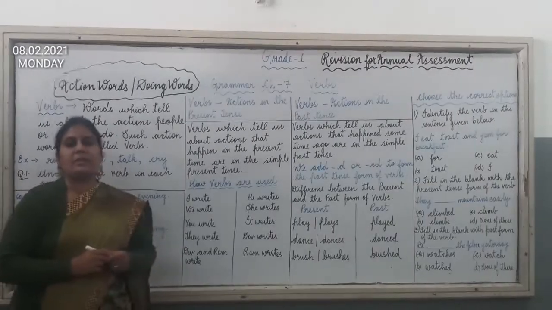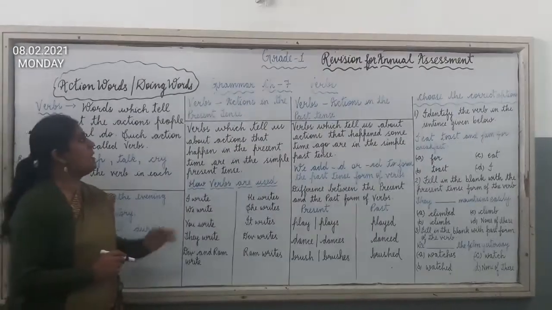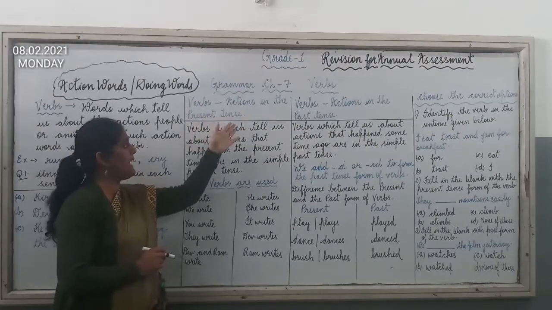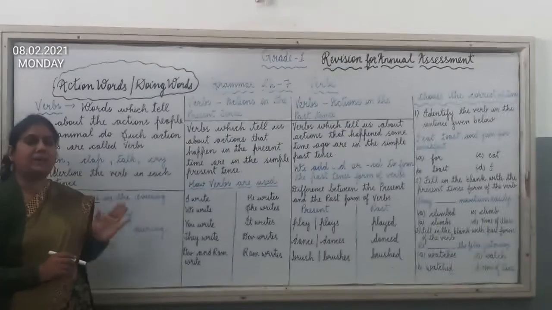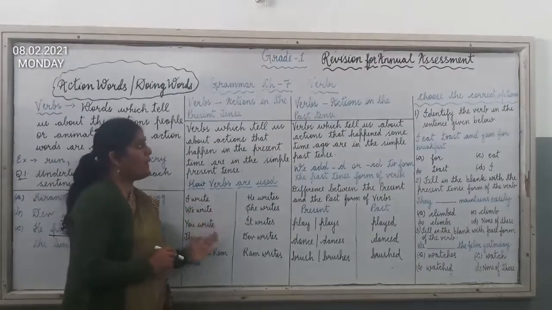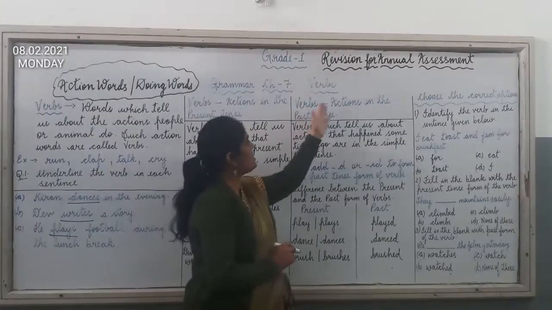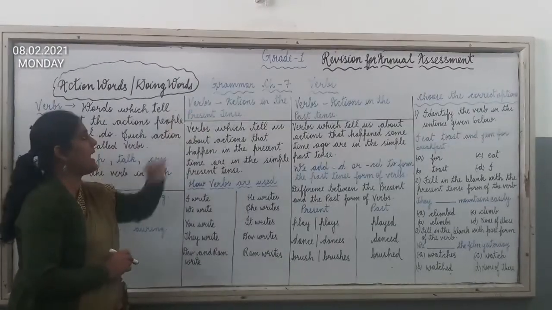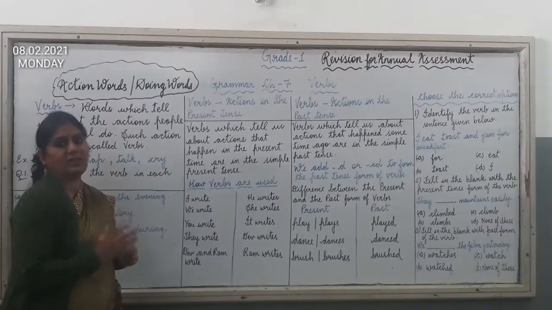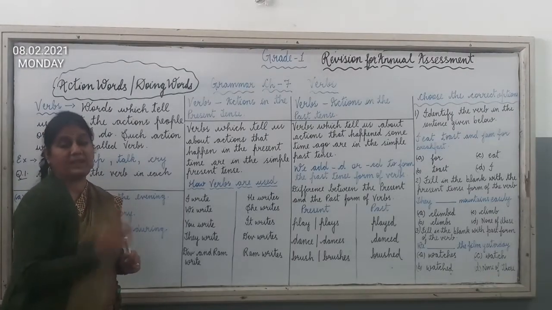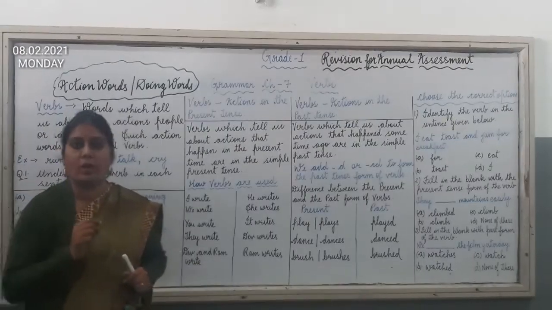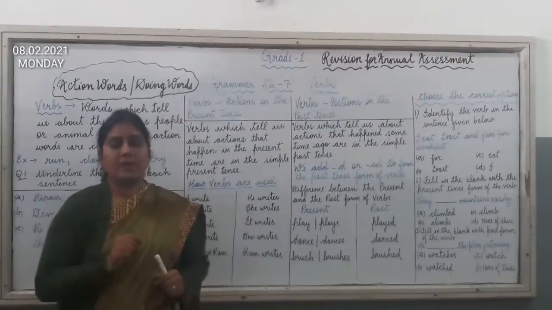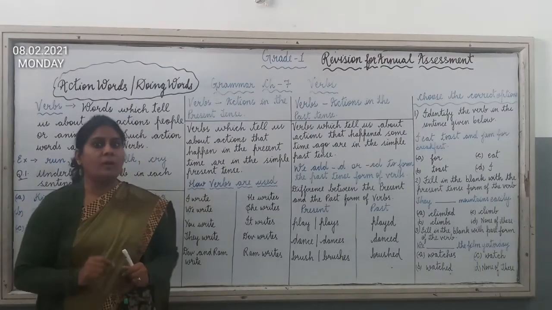Now in this chapter we will learn verbs as actions in the present tense, and actions in the past tense. So first we will understand verbs as actions in the present tense. Action done in present tense. Present means the time which is going on, the work which we are doing now.